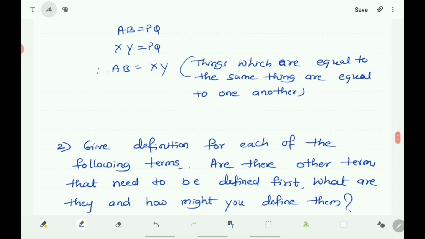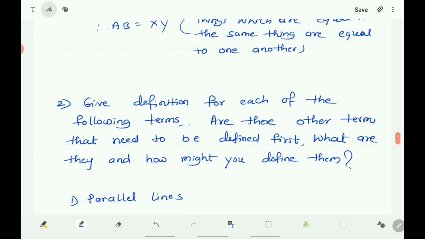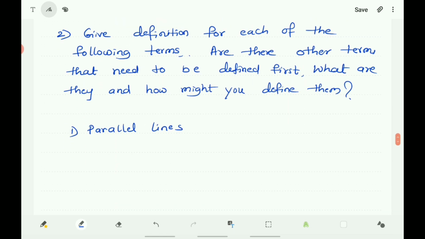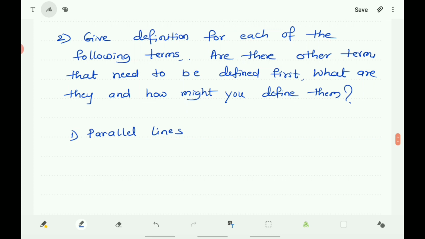Next one. Give definition for each of the following terms. Are there other terms that need to be defined first? What are they and how might you define them? And here the first one is parallel lines. You know what parallel lines are? The lines in a plane that do not meet even if they are produced on both the sides indefinitely.